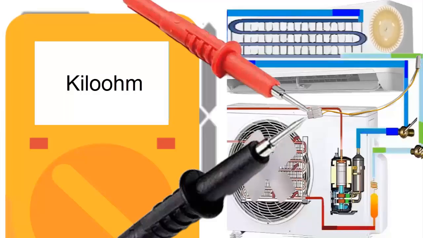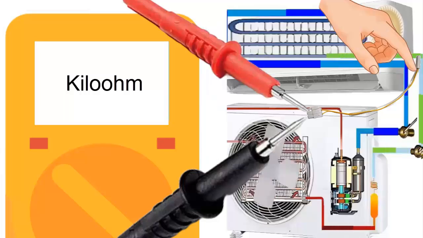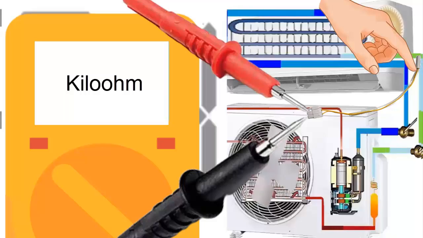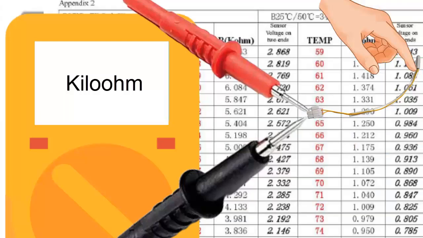8. Rub the sensor with your hand to check the variation in resistance. The resistance value should decrease when rubbing the sensor. If you have the sensor's resistance table from the unit's manual, compare the measured values with those in the table.